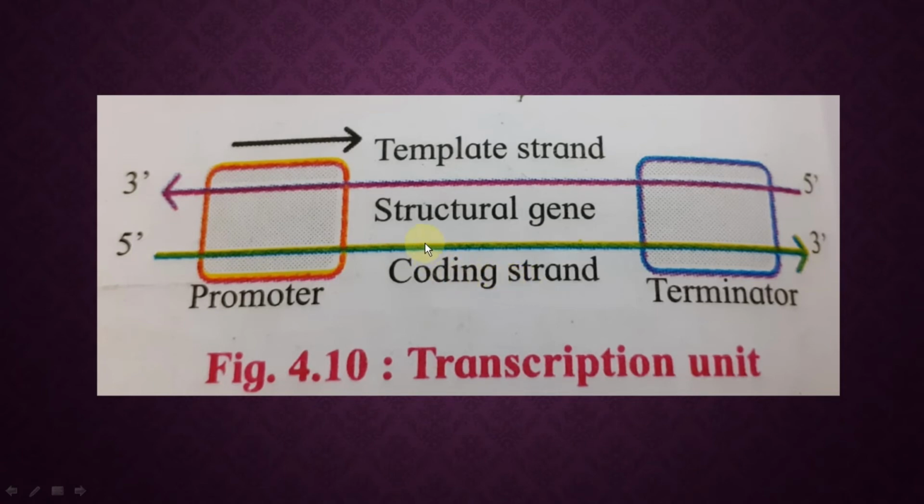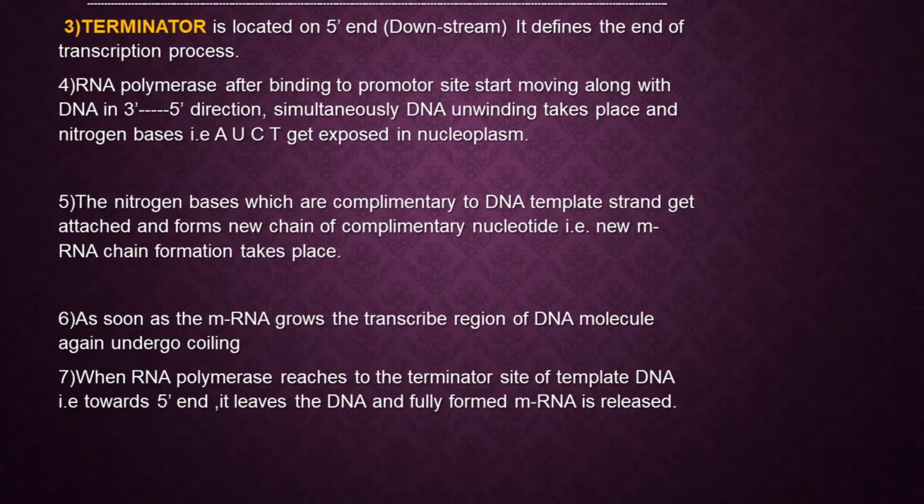Because whatever nucleotides are present on the coding strand are exactly similar to the newly formed mRNA. That's why it is called the coding strand, or also the sense strand. The template strand is just the opposite of the coding strand. That's why the template strand is also called the anti-sense strand. Last one is the terminator.